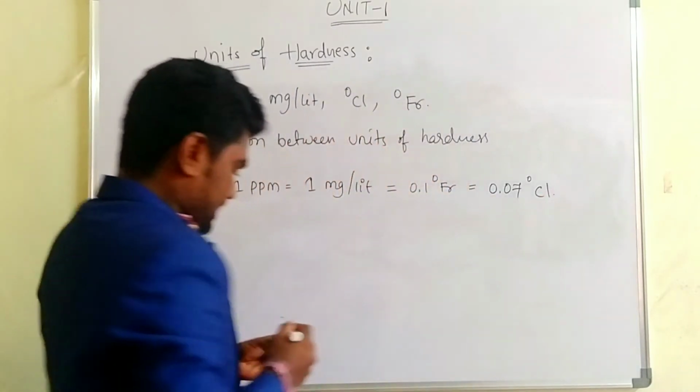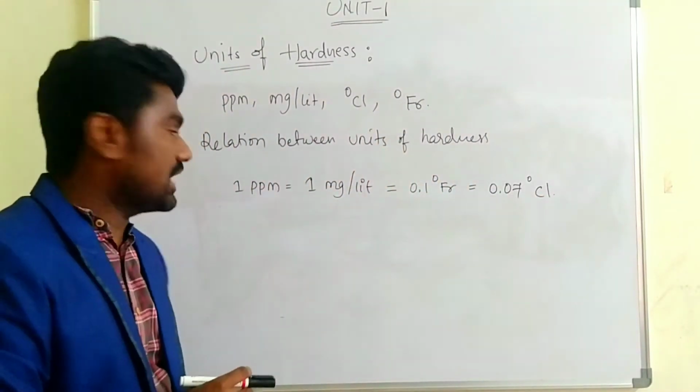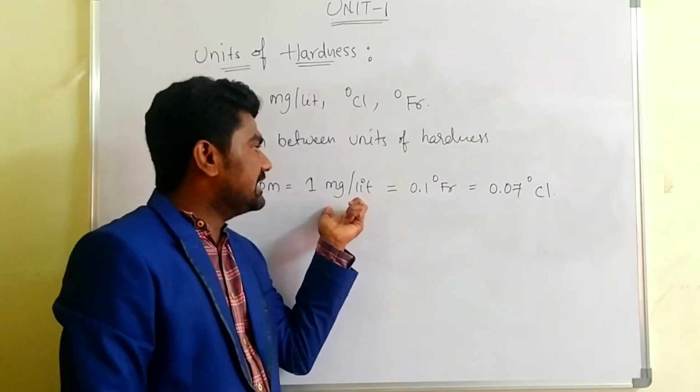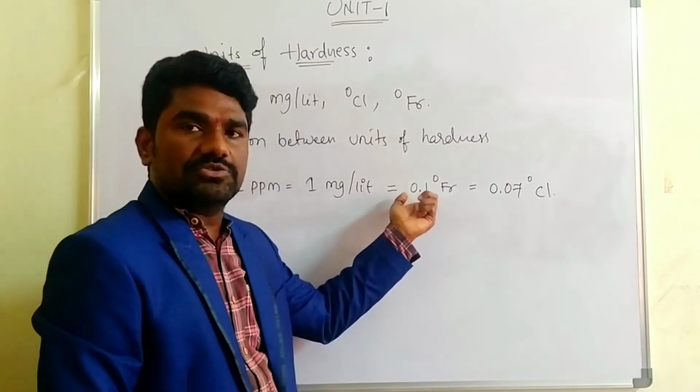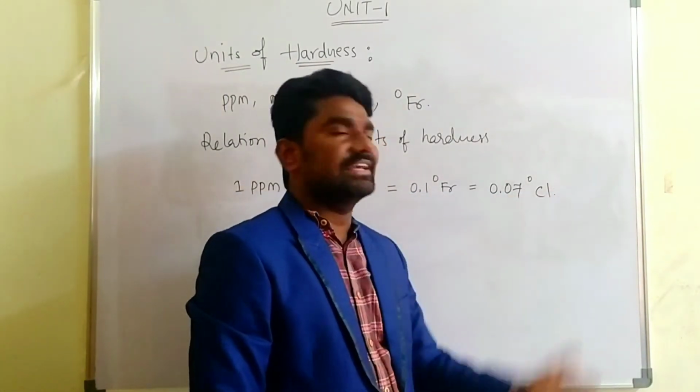These are the relations between the 4 units.